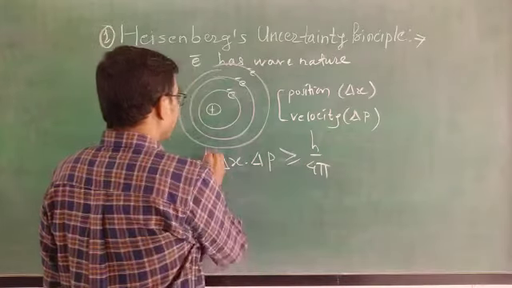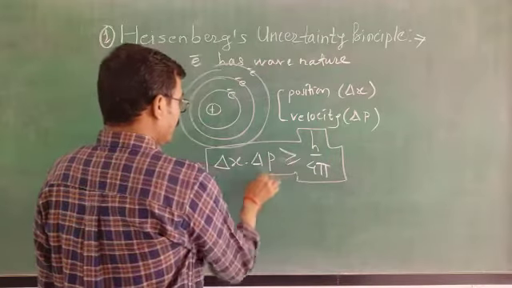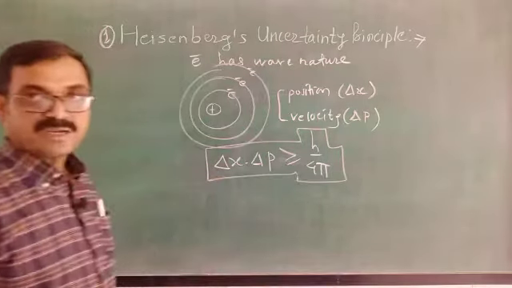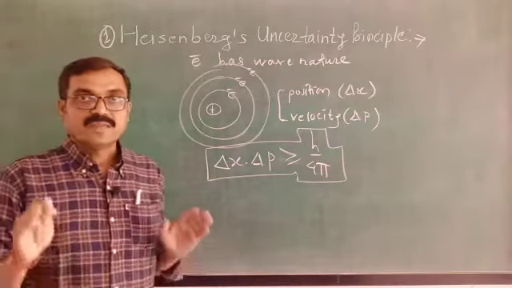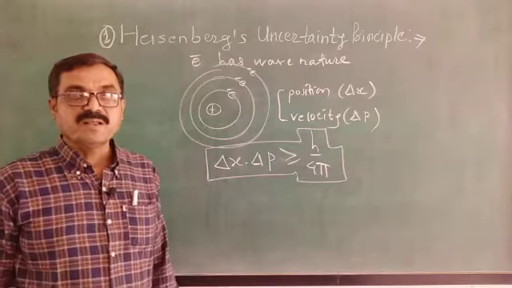This is Heisenberg's uncertainty principle and the mathematical statement for it. Now I think you are all getting this. What is Heisenberg's uncertainty principle?